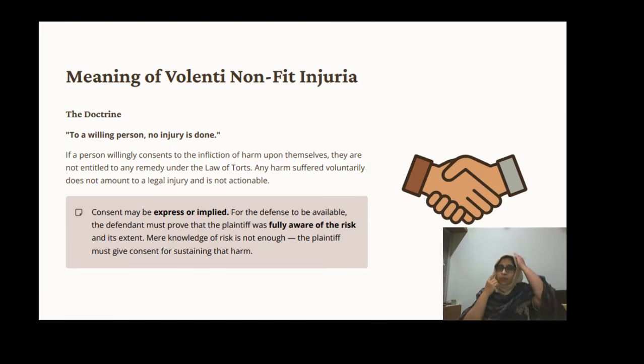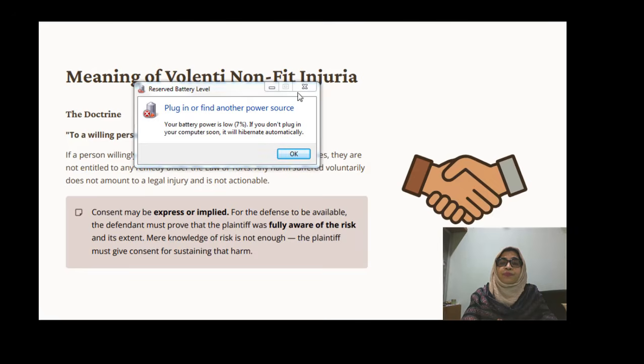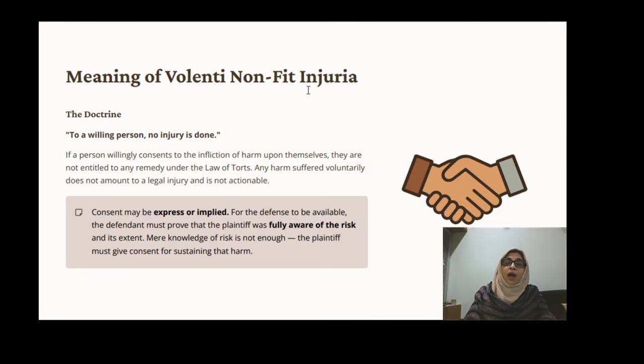Now we will go to the main topic, volenti non fit injuria. What does it mean? Voluntarily given consent. If a person voluntarily gives consent and any injury happens, then the person will not be liable. So to a willing person, no injury is done. If a person willingly consents to the infliction of harm upon themselves, they are not entitled to any remedy under the law of torts. If they have given the consent and any injury happened, then they will not be liable.